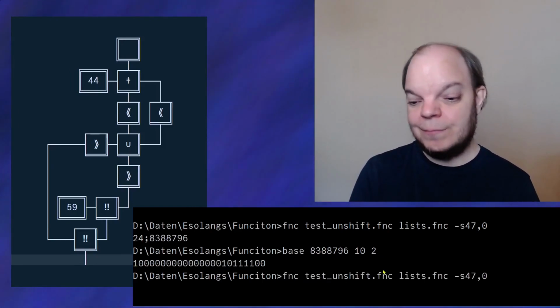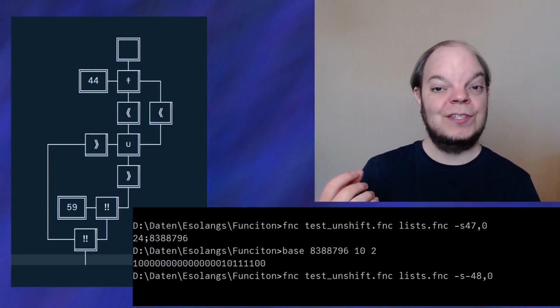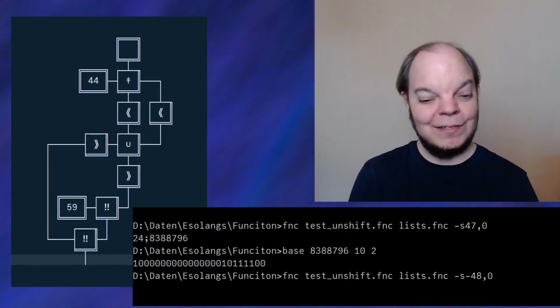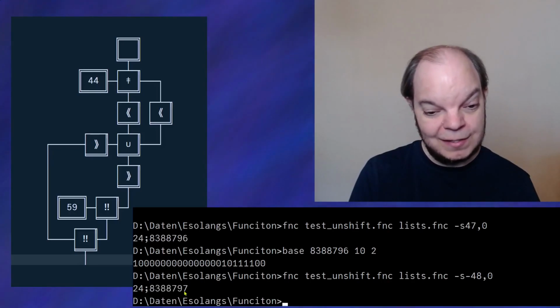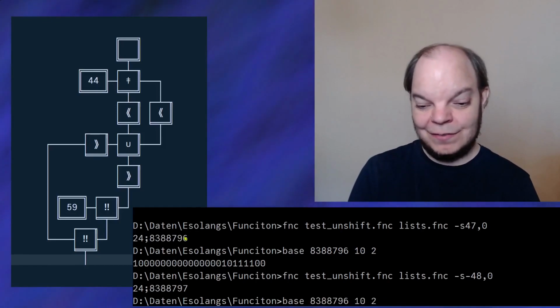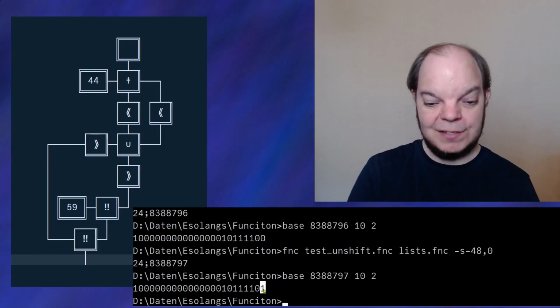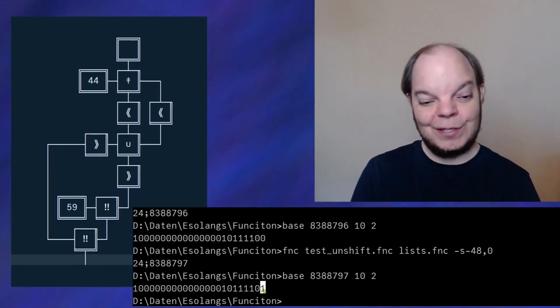Now let's run the same thing on a negative number. Now if I take -48, we should see the exact same bits because that is the bitwise negation of 47. So if I run that, I'll get this number, which you'll see is actually different by only 1. And that is what it should be, because it's exactly the same bit pattern, just with the sign bit changed to a 1, and the sign bit is of course the least significant bit.